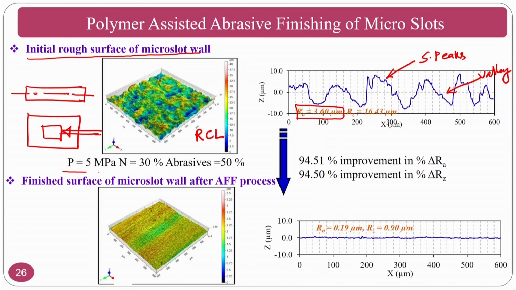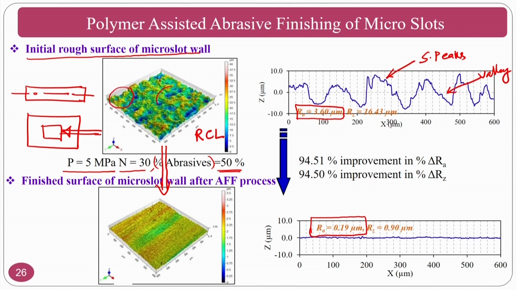Whenever the optimum conditions are used, like pressure of 5 megapascal, that is 50 bar, number of cycles 30, and abrasive percentage 50%, for this combination you can see the surface roughness improvement in terms of Ra, it has improved to 0.19 micrometer, that means 190 nanometers. And you can clearly see the transformation from the recast layer to approximately parent material.